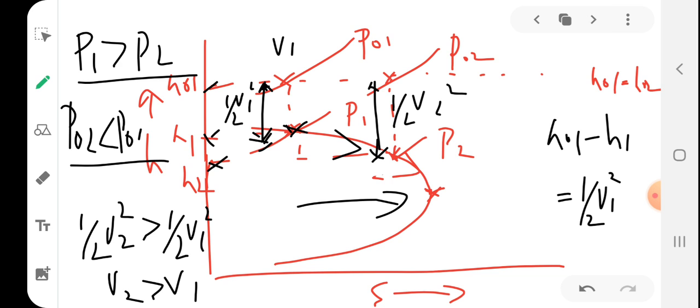Okay, that is P star. So here the pressure is termed as P star.